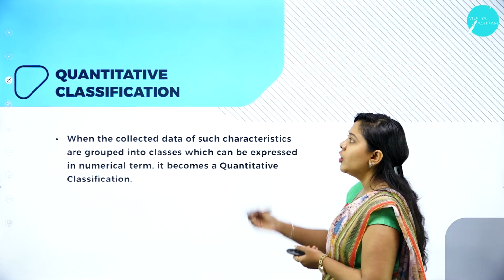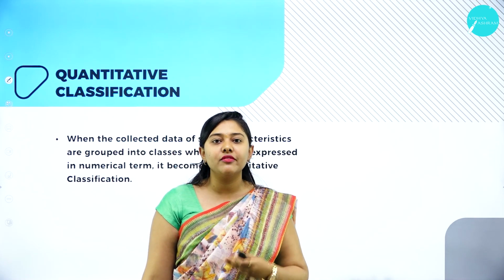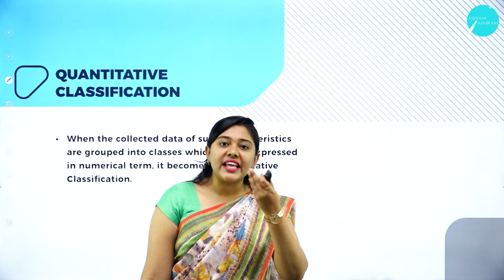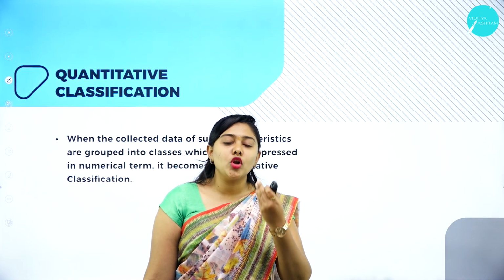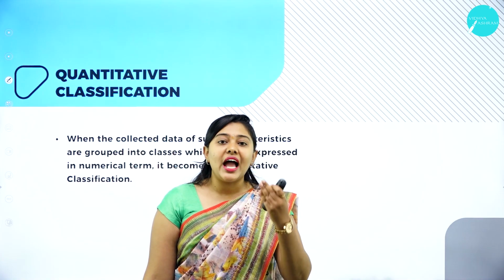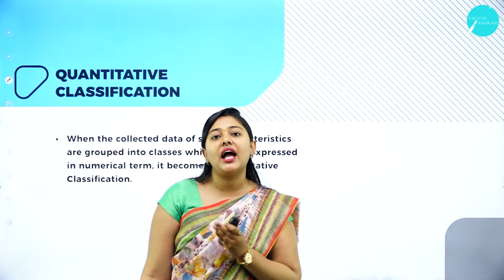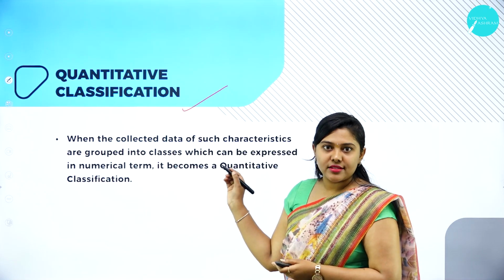Moving forward, we have quantitative classification. Sometimes when we go for a survey, we receive data. If we go for the census collection regarding the population, we will be collecting a lot of numerical facts, and when the data are classified based on the numerical facts, that kind of classification is called quantitative classification.